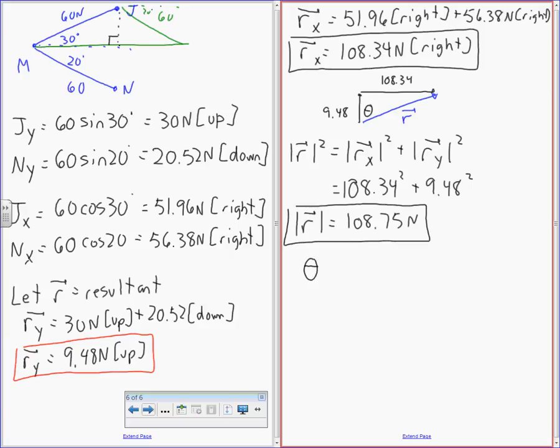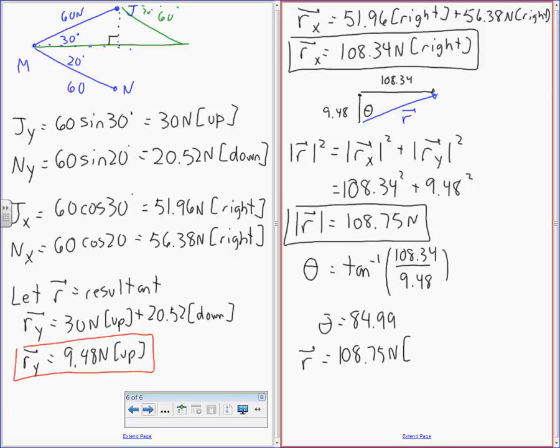Okay, theta is going to be tan inverse of 108.34 over 9.48. That's 85.0, 84.99. Okay. Therefore, R is 108.75 newtons, 84.99 degrees.